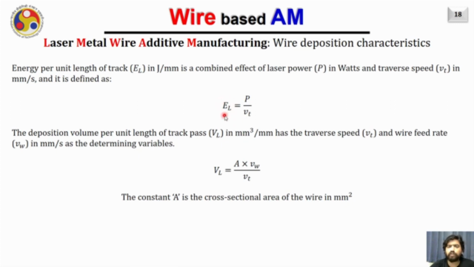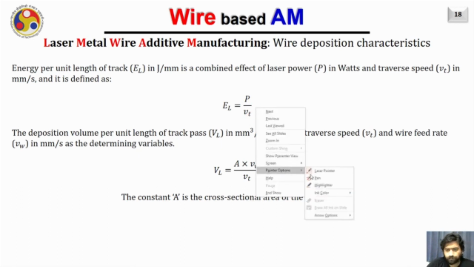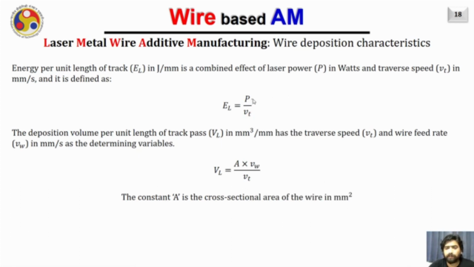It is measured in joule per mm, and it combines the laser power and the traverse speed Vt, the speed of the laser beam on the substrate. As you know, power is in watt, which is often written as joule per second, and the velocity of the laser head is typically given in mm per second. As a result, this parameter which we are defining here, energy per unit length of track, EL, has the unit joule per mm.